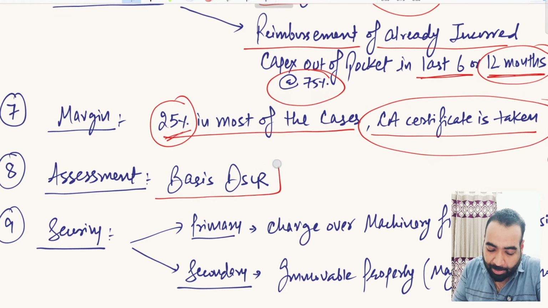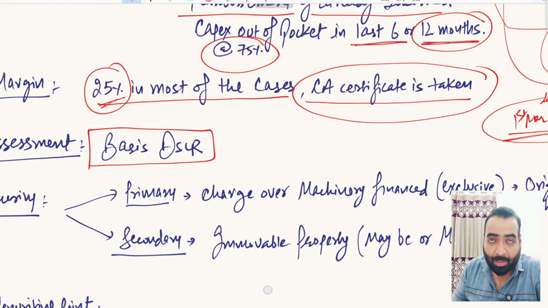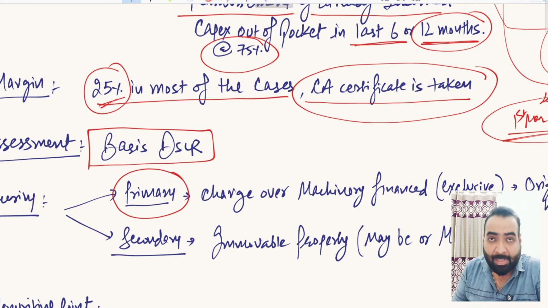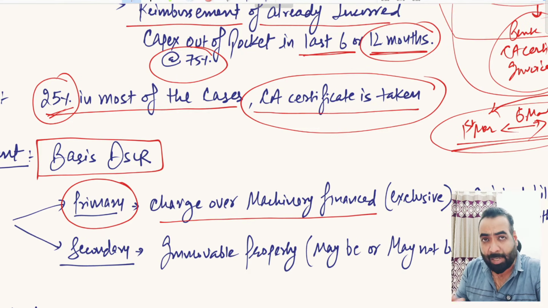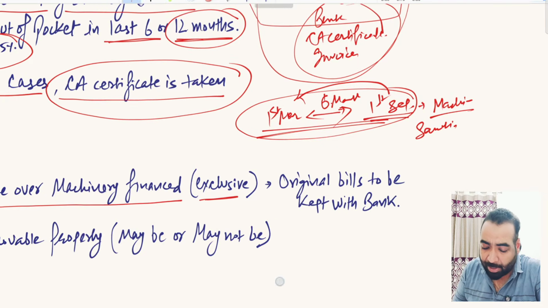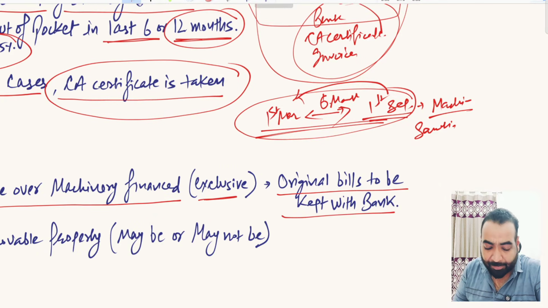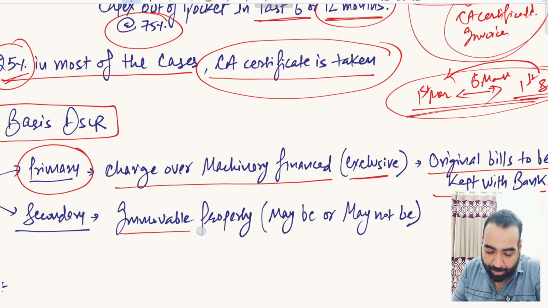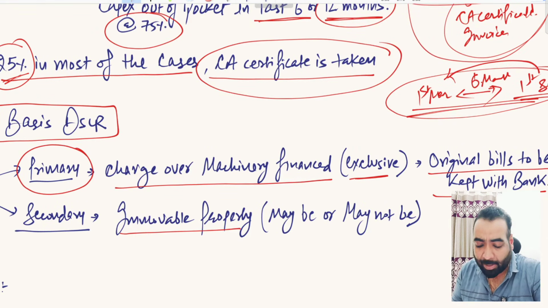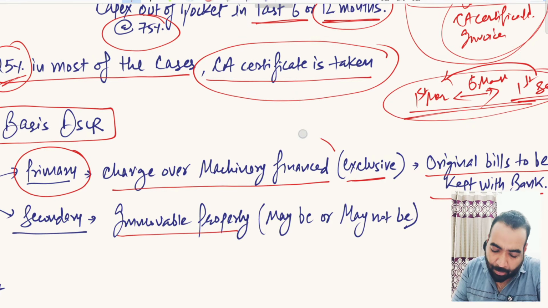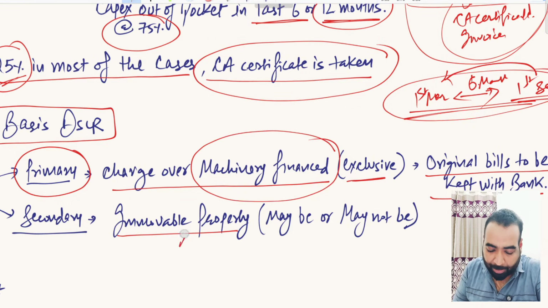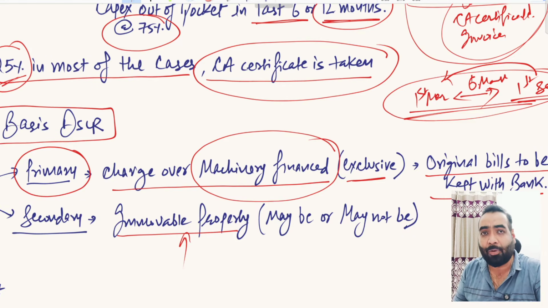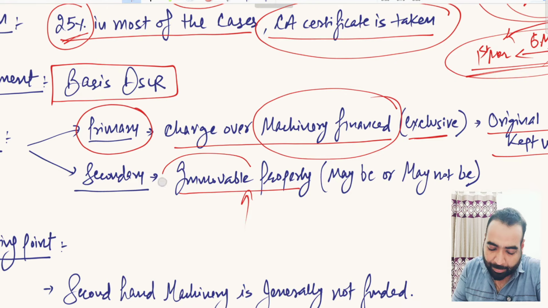So the assessment of machinery term loan is based on the DSCR only. The security in machinery term loan, the primary security is the exclusive charge hypothecation of the machinery, that is exclusive charge, and banks keep the original bills with themselves. And secondary security is immovable property, which is taken by majority of the bankers. But there are certain organizations like SIDBI, like Bajaj, and some banks also have policy to finance the machinery exclusively on the primary security only. They don't take any secondary security or any collateral security from you separately. But many banks take separate immovable property as a security also.